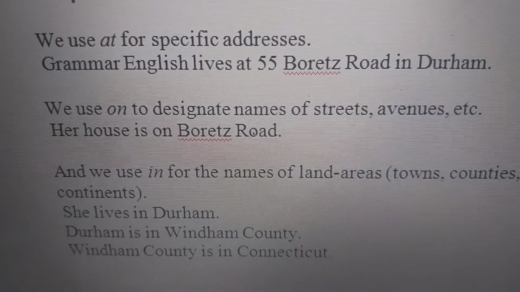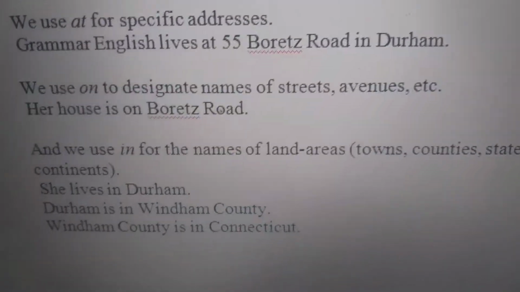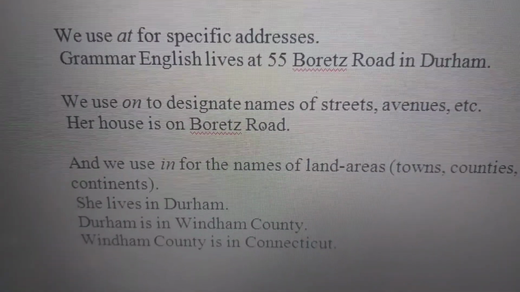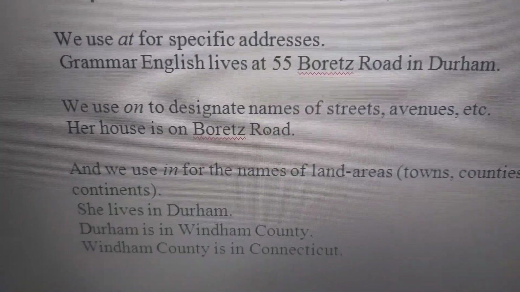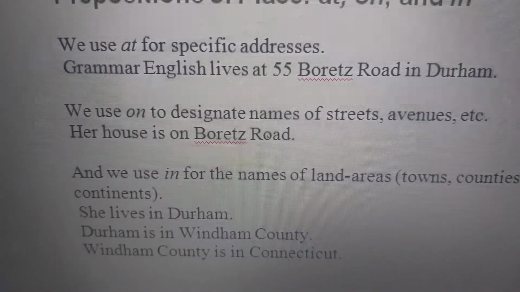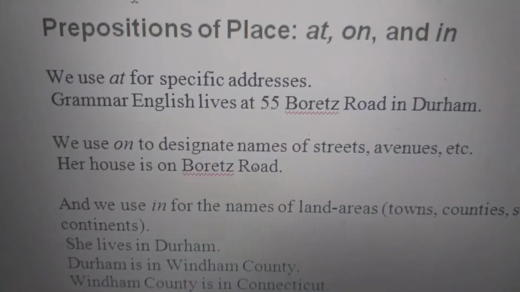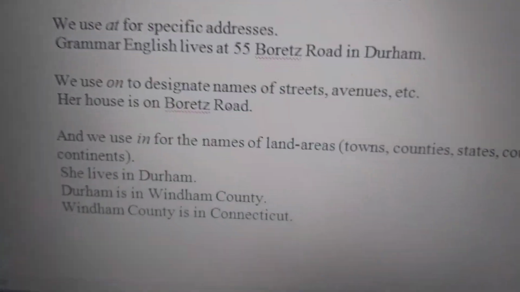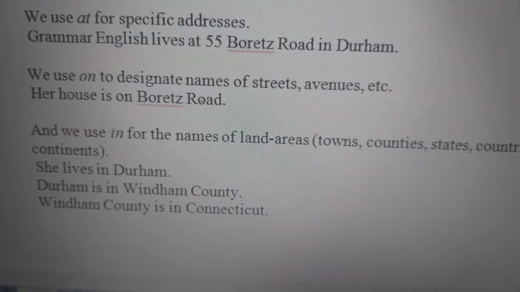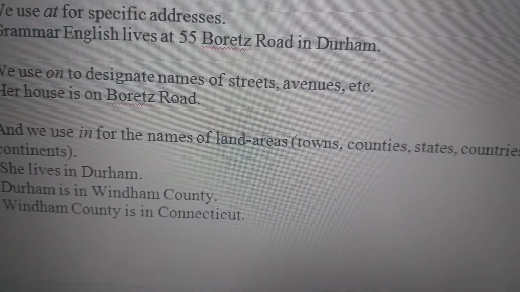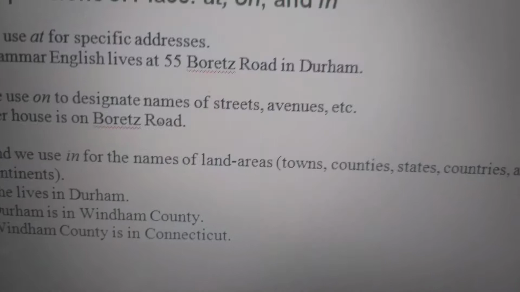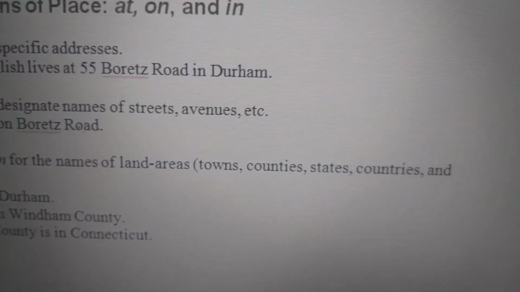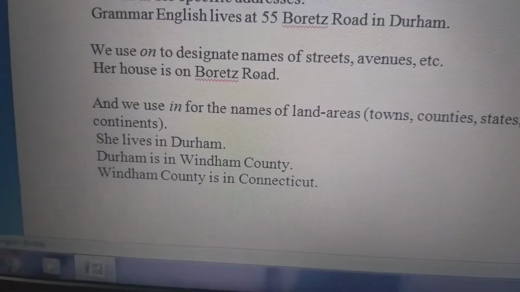We use on to designate names of streets, avenues, etc. Her house is on Boards Road. Her house is on Patiala Road, like that. Then we use in for the names of land areas like towns, states, countries and continents.